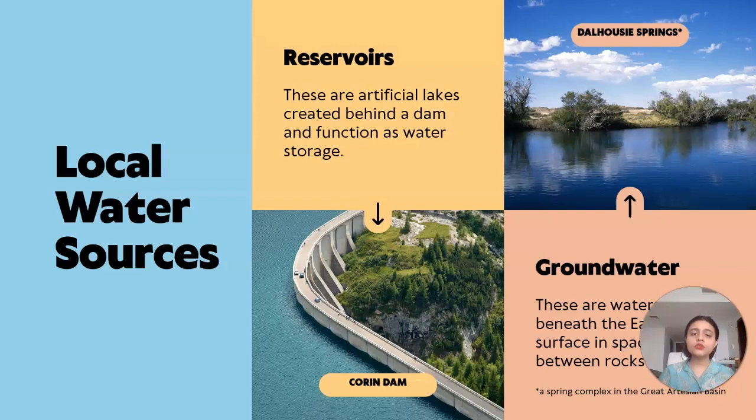Apart from seas, oceans, lakes, ponds, rivers and streams, there are more local water sources, like the reservoir. A reservoir is a huge collection of water, an artificial lake created behind a dam that functions as water storage. So we can store the water there. If a dam is created, a reservoir is also created so that we can store the water. Then there is groundwater.